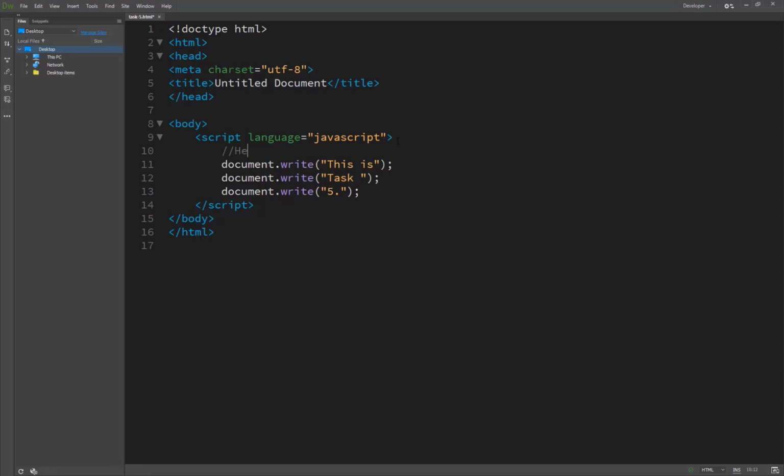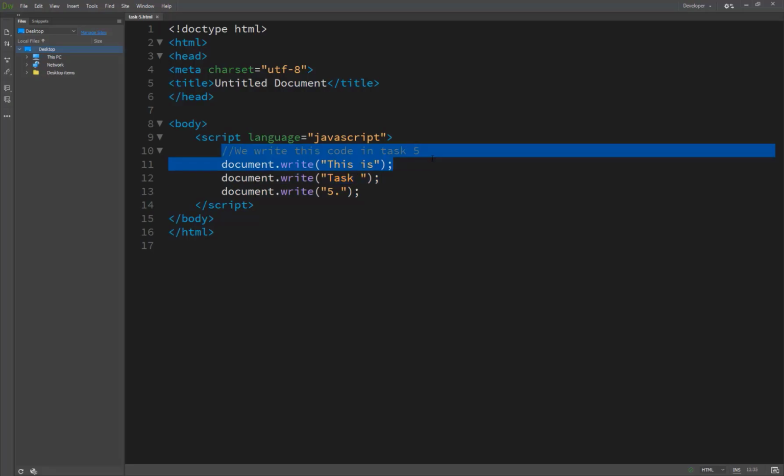Basically, let's suppose we write this code in task 5, and now you see the results.